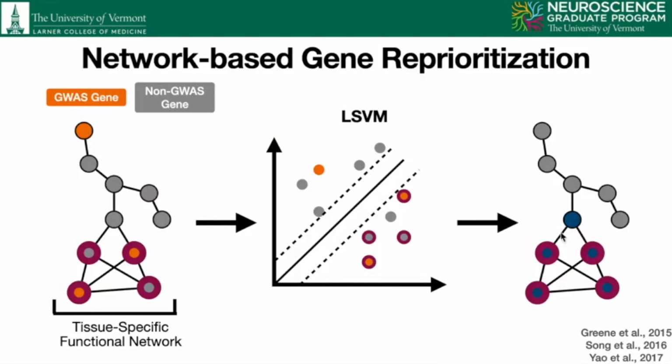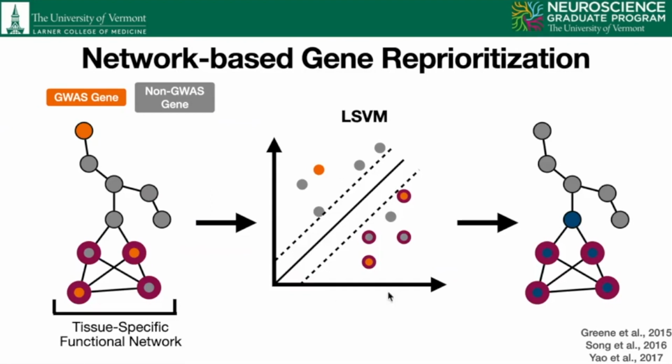In NGR, you take a disease-relevant tissue-specific functional network. For AD, you could use the hippocampus, and you note which genes in that network reach a nominal level of significance in your GWAS, noted here in orange, and which don't, noted here in gray. NGR works on the idea that nominally significant GWAS genes live in functional networks with other GWAS genes and genes whose regulation they might alter, noted here in red.